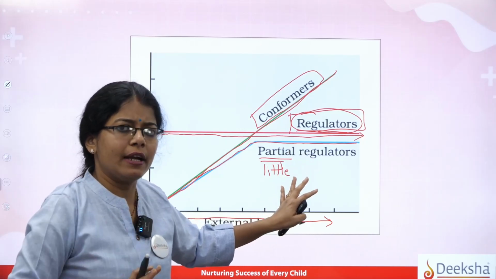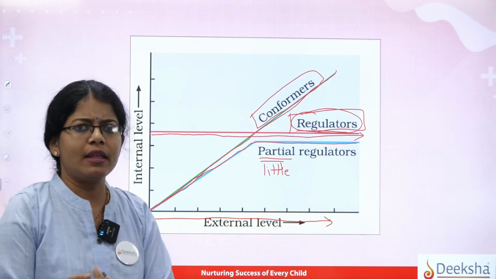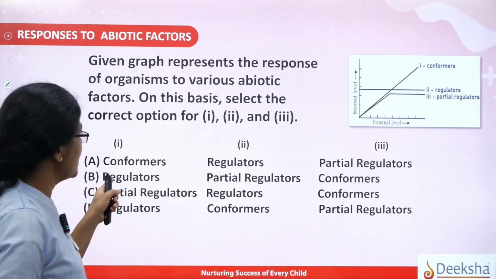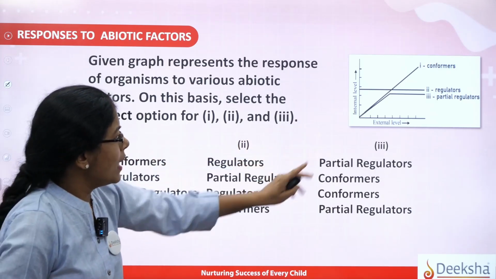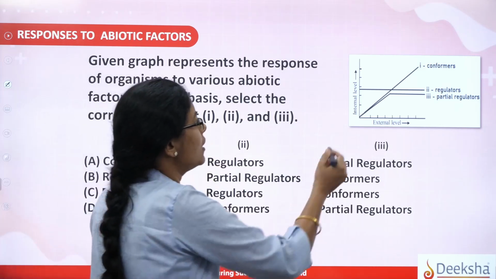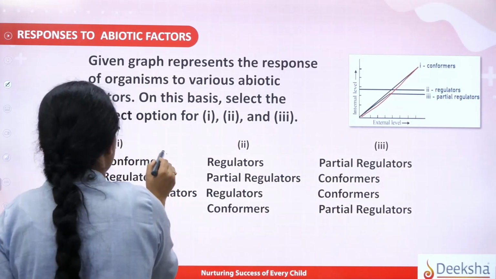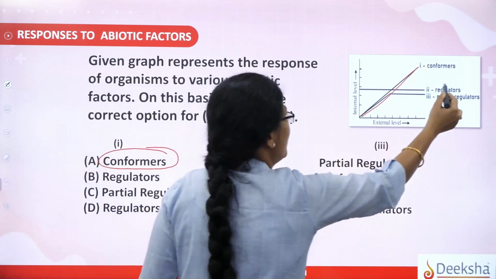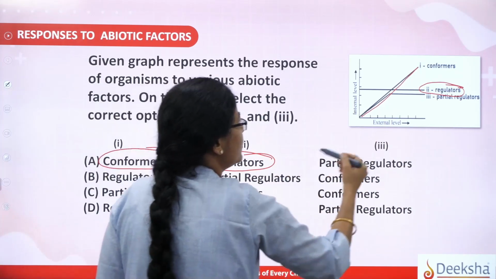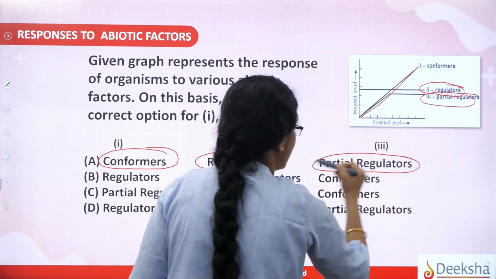Half regulator we say. Okay, so these are the three different types, and I could give you examples for that. And now we come to the MCQ and the options here. If you see the options, as you can make out which is the correct option for 1, 2 and 3. Here, point 1 was a conformer, point number 2 was a regulator, which could cope up with the stressful condition, and point number 3 was a partial regulator.